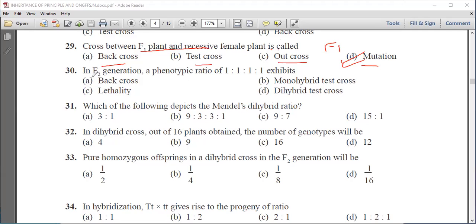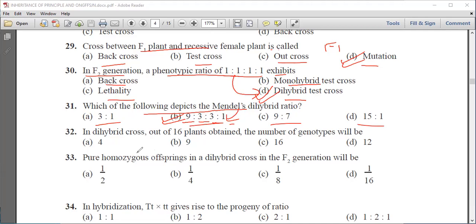Now next question is, in F2 generation, the phenotypic ratio 1:1:1:1 exhibits back cross, monohybrid cross, lethality, or dihybrid cross. So we know it is the dihybrid test cross. Which of the following depicts the Mendel dihybrid ratio? 3:1, 9:3:1, 9:7, or 15:1.